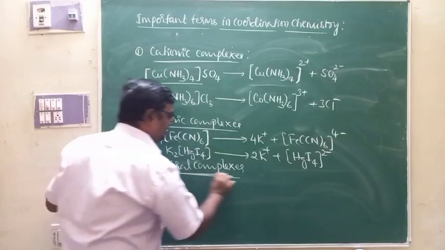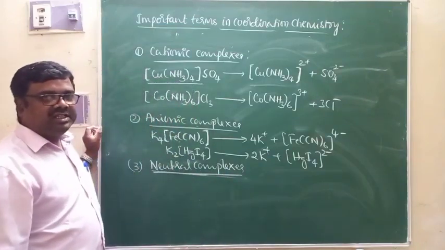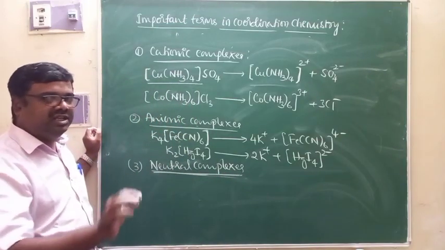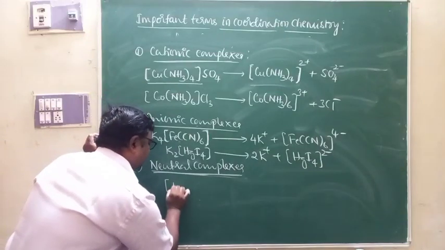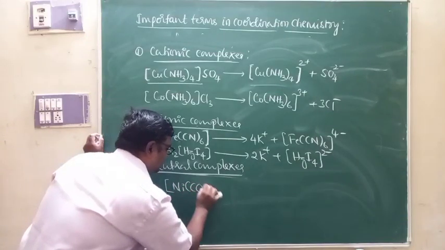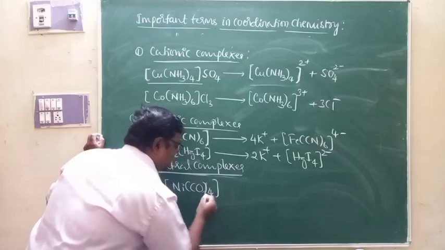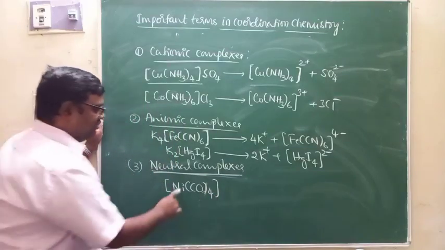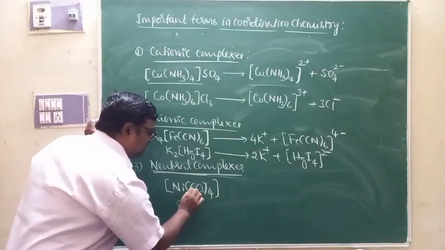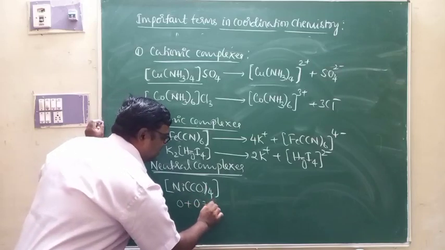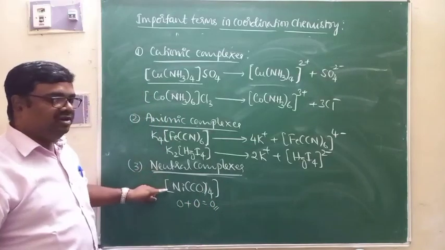Whereas in the case of neutral complexes, the charge possessed by the coordination sphere is 0. We already gave some examples there, that is [Ni(CO)4]. This is an example for a neutral complex because the charge of nickel is 0, the charge of carbon monoxide is also 0, and the net charge is 0. That is what we call a neutral complex.